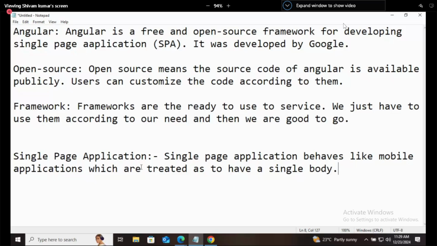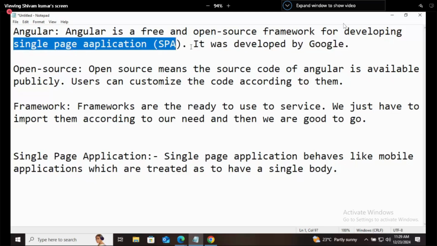Any doubt? Is this free, open source? Open source means the source code is publicly available. You can check how they built it, and users can customize the code according to their needs. A framework is a ready-to-use service. You just have to import it according to your need. Understood single page application? Okay.